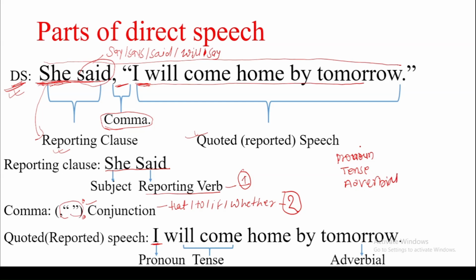So altogether, in these three parts, we have to change 5 things.